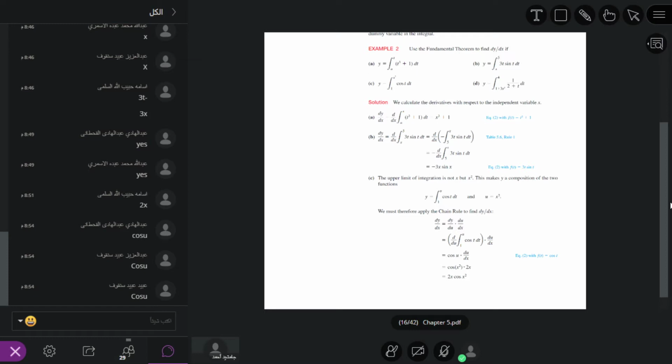Now u is equal to x square, so we put the value of u, and this becomes cosine x square dot 2x, so 2x cosine x square. This is the answer: 2x cosine x square.